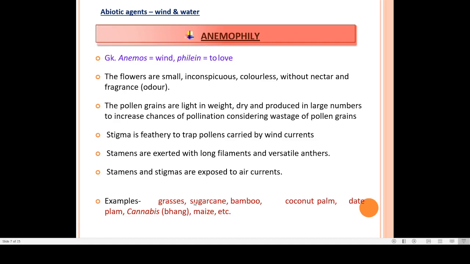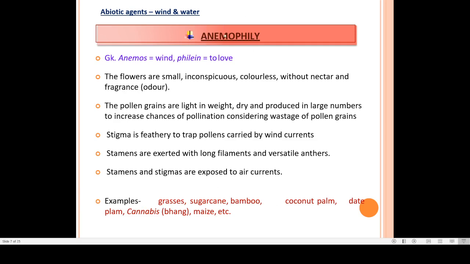Examples of these anemophilous plants where the wind is the agent for pollination are generally grasses, sugarcane, bamboo, coconut, palm tree, date palm, cannabis, or maize. All grasses are included under anemophily.